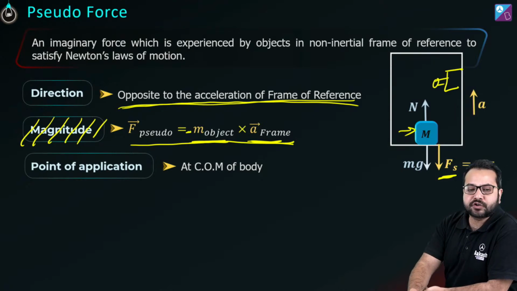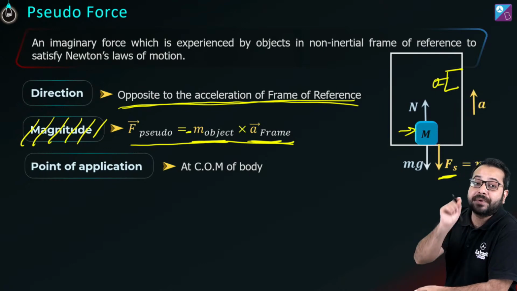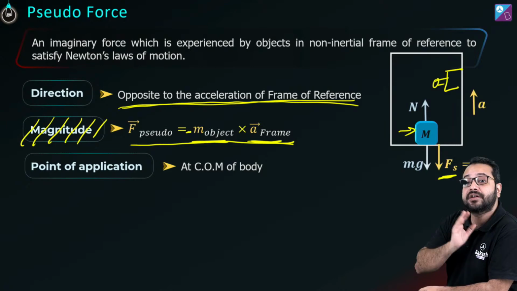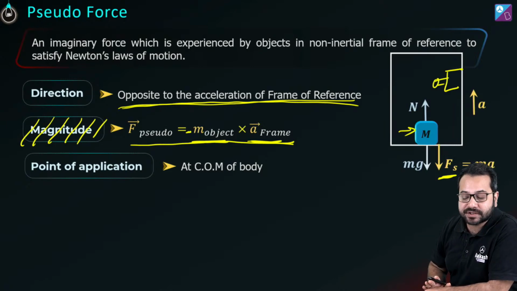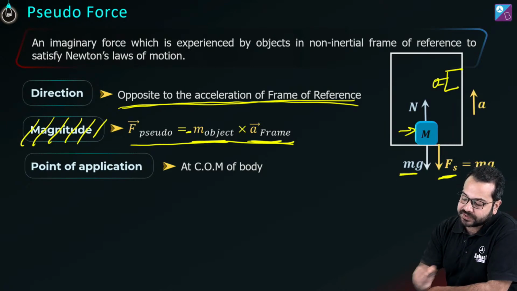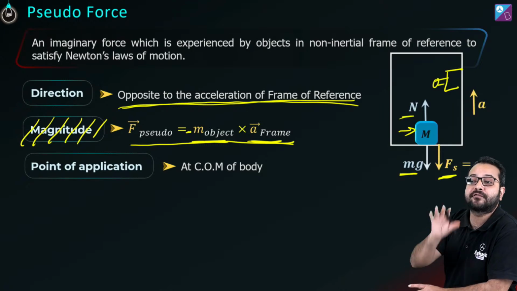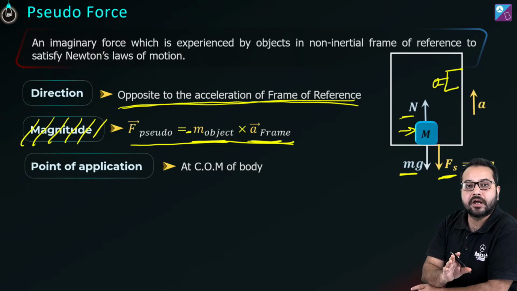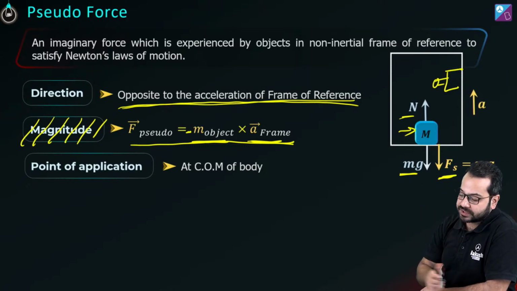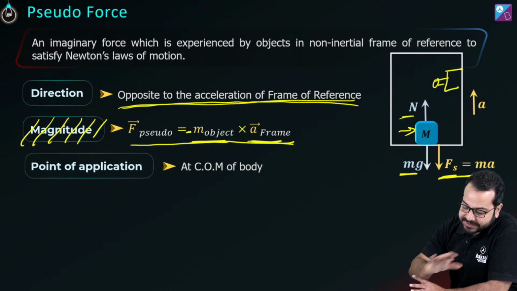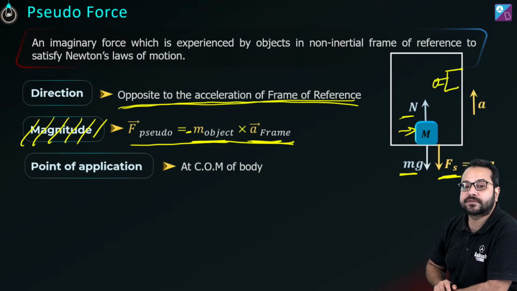Okay, so this is about the direction. What about the magnitude? The magnitude is also clear. Now be very careful that we have to apply all the real forces. Don't forget the real forces after applying the pseudo force. So what are the real forces here? Mg is a real force here. Normal is a real force here. So we have to apply all the real forces. Over and above the real forces, we have to apply the pseudo force. Is that correct? Okay. This is how we deal with pseudo force.